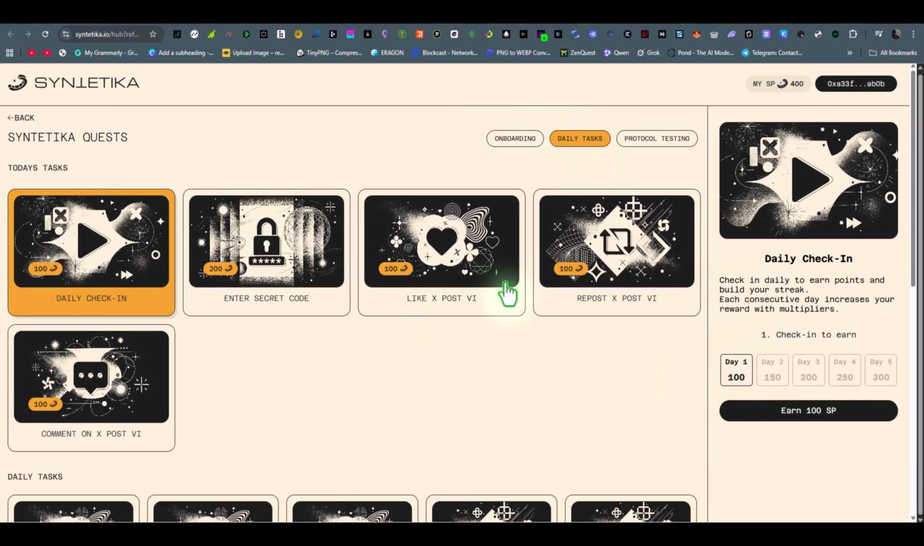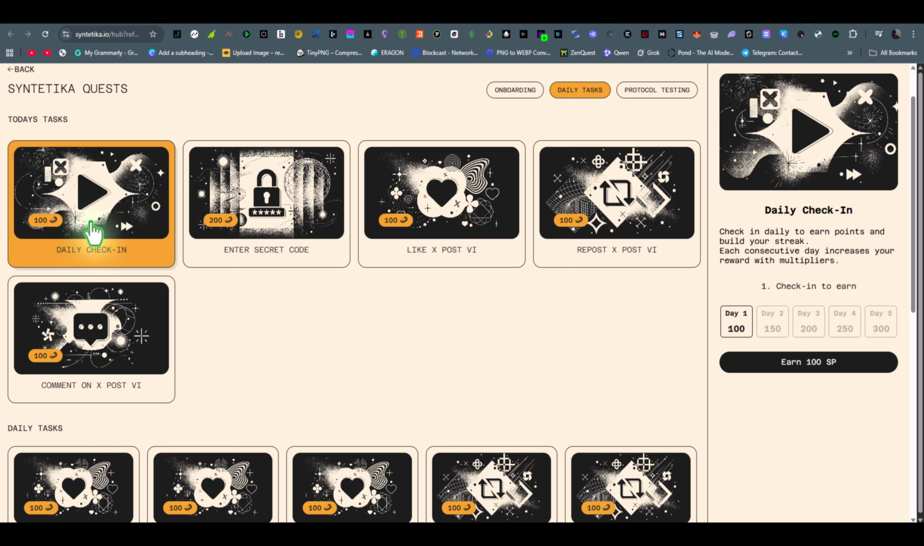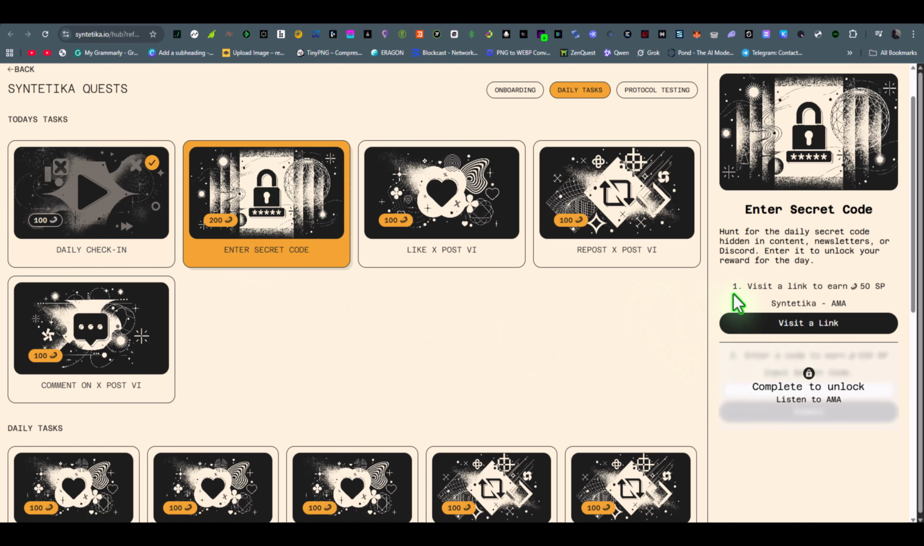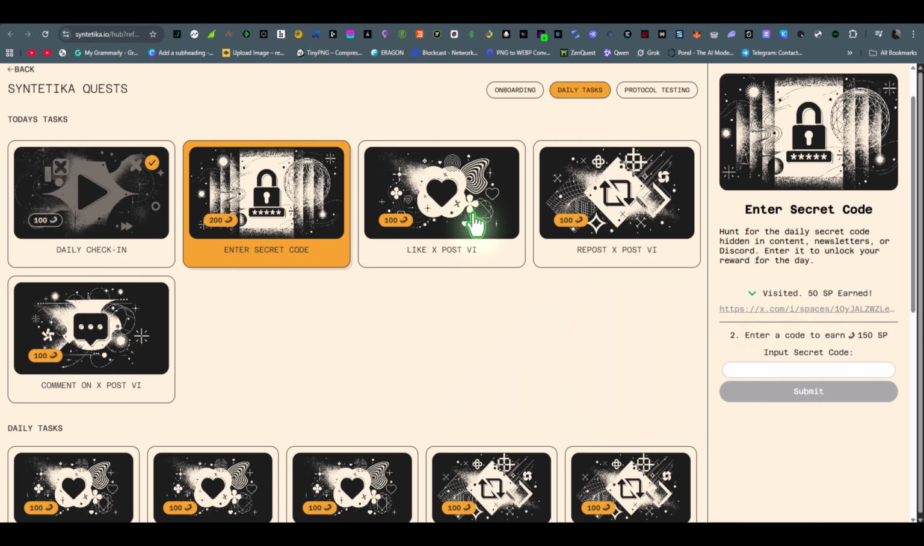Now here you will find some daily tasks which are very easy to complete. First, you can claim your daily points, so don't forget to claim daily. Next, in this option you will find a secret code that they share on social media. To get the code, keep an eye on our Telegram channel.